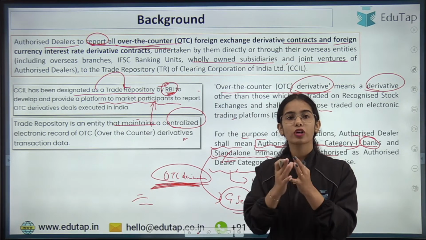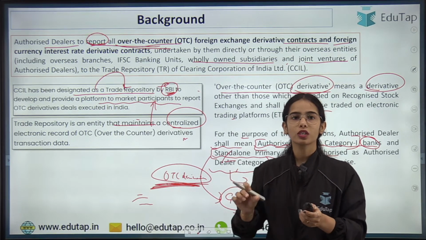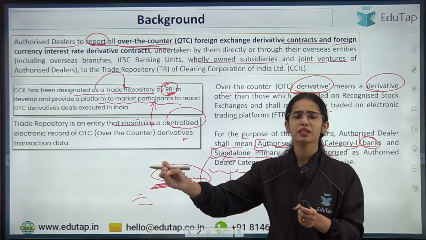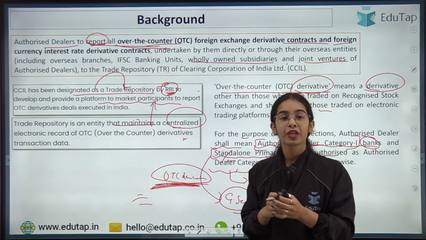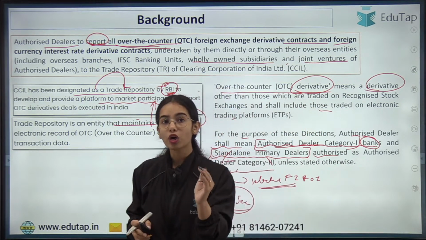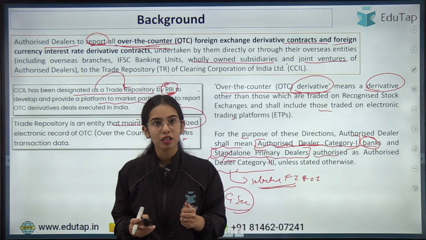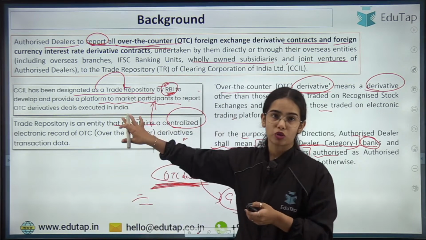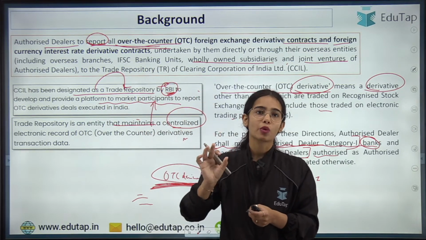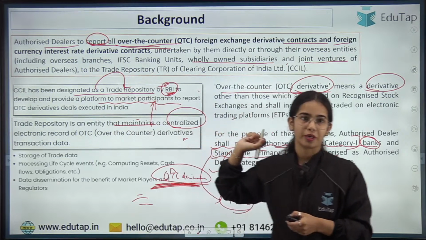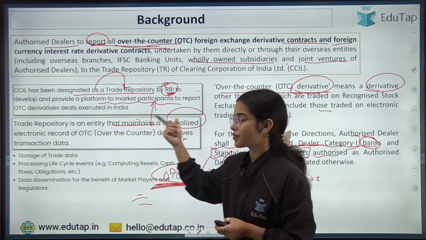Over-the-counter derivatives, for getting the data: if derivatives like futures are traded through the recognized stock exchange, getting the data is very easy because NSE, BSE and different entities are collecting the data. But for over-the-counter derivatives, like forwards that are not traded on a recognized stock exchange, how to get the data? For that there is the trade repository, which will collect the data, and authorized dealers have to report all over-the-counter derivative data to the trade repository. The trade repository, that is CCIL, has got the distinction as the trade repository.